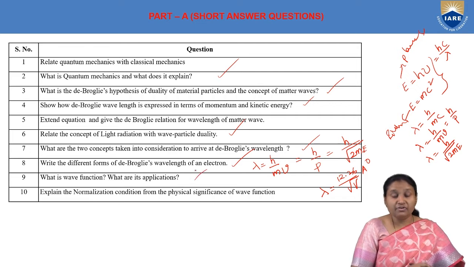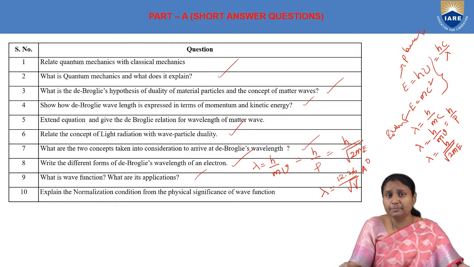Then next, what is wave function? What are its applications? So what is wave function? First of all, wave function represents displacement of a wave associated with matter. And generally these wave functions are complex wave functions. According to Schrodinger, they define the amplitude of the matter wave at a particular point in space. And coming to its applications, using this wave function, if we select one particular point in space, the chances of finding the particle at that point can be found.